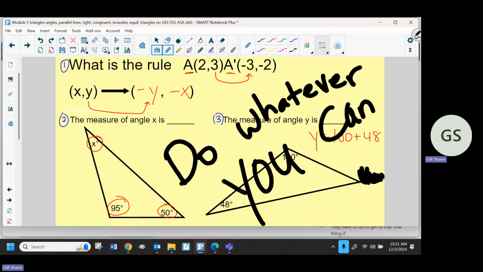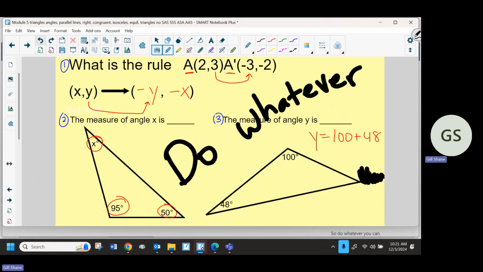If you just figure out what you can figure out based on whatever you know, a lot of times it's like a puzzle. You'll start to say, oh, wait a minute, now I can do this. Oh, wait, now I can do this. And next thing you know, you've solved the whole thing. So do whatever you can.